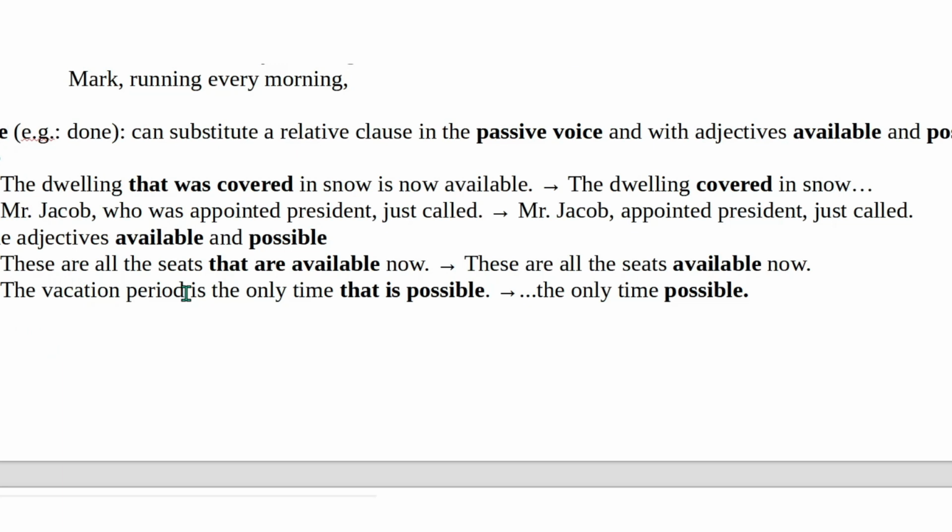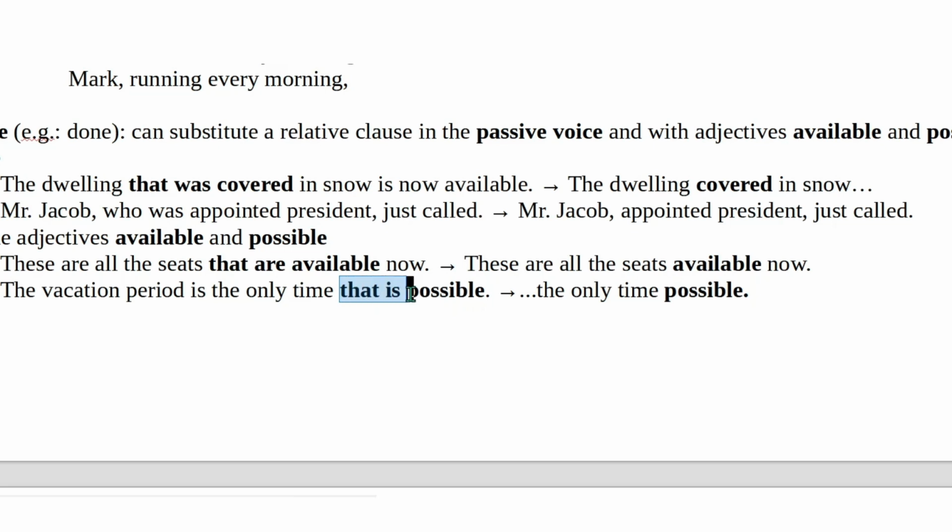The vacation period is the only time that is possible. For example, we want to know if it's possible or not to do something. So the vacation period is the only time possible. You see? You can directly say possible, the only time possible instead of the only time that is possible. Okay? So you're reducing this, you see?